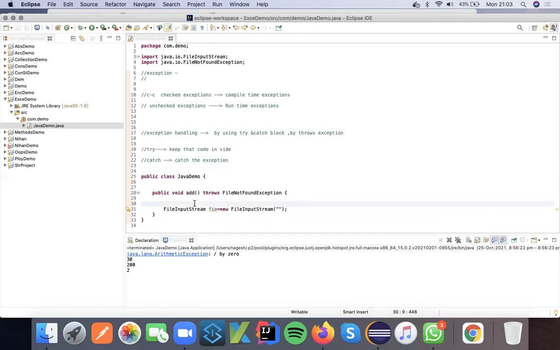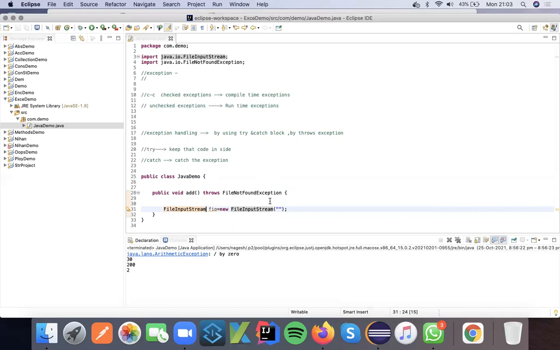Here also it is telling that you are using the FileInputStream predefined class from the Java library, java.io.FileInputStream.